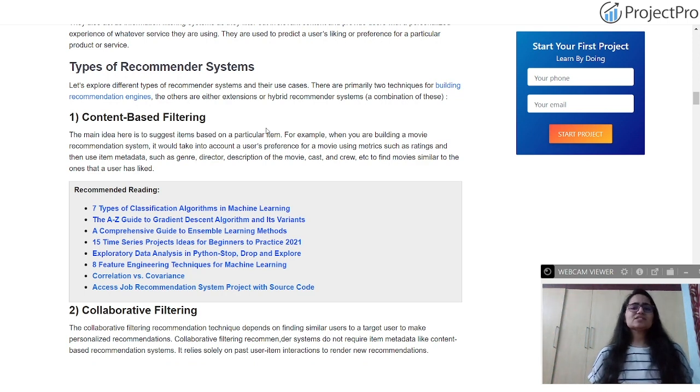It's not taking into consideration how similar other users are, or any other users' data, but rather the item data is what is analyzed in content-based filtering.